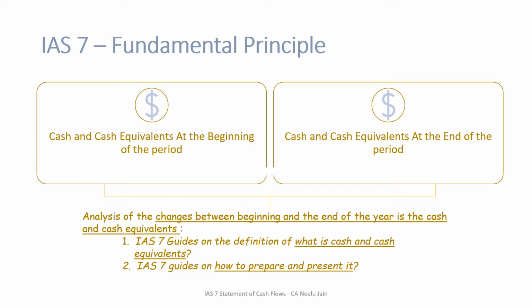Further, IAS 7 guides on the definition of what is cash and cash equivalents, and number two, on how to prepare and present the cash flow statement. So cash flow statement is nothing but an analysis of the movement of your cash flows between the beginning and end of the year. But IAS 7 will further guide you on what is cash and cash equivalents and how to prepare and present your cash flow. We all know that we need to prepare a cash flow statement as per IAS 1 and as per IFRS. But how you need to prepare and present that is guided by IAS 7. So that's why you need to refer to IAS 7.